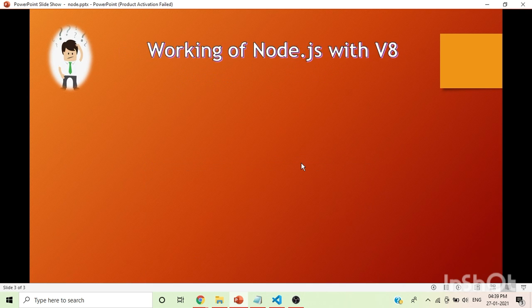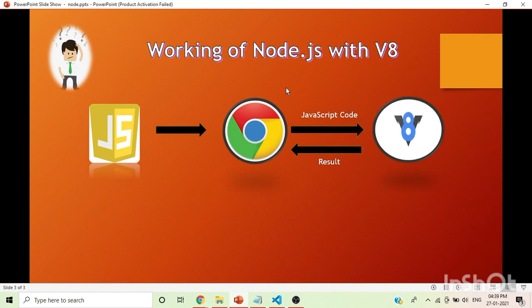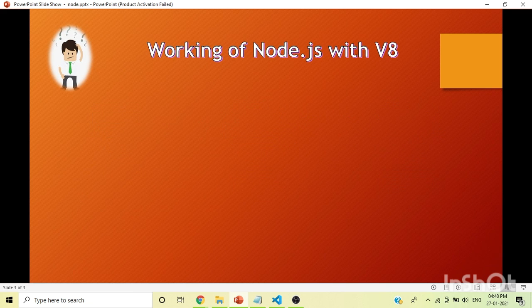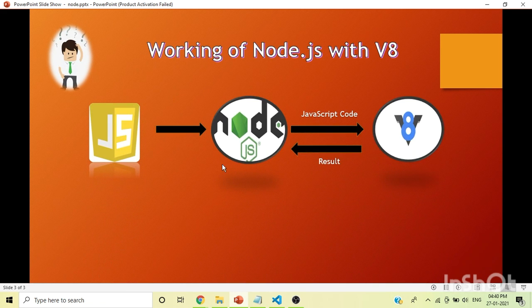Now let me show this diagram. In the previous demo we have already seen that we executed our JavaScript code with the HTML file. That JavaScript code is transferred to the browser, which is Chrome, and Chrome transfers that JavaScript code to the V8 engine, which is the JavaScript runtime engine, and in return V8 gives the output result, and that output result is displayed in the console. Now if we just replace this Chrome with Node, the same work can be done. That means you are replacing Chrome with Node.